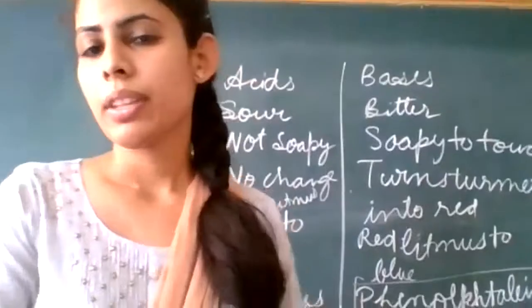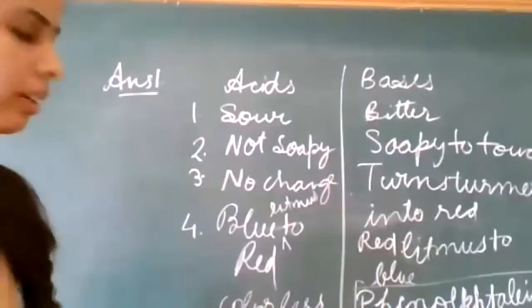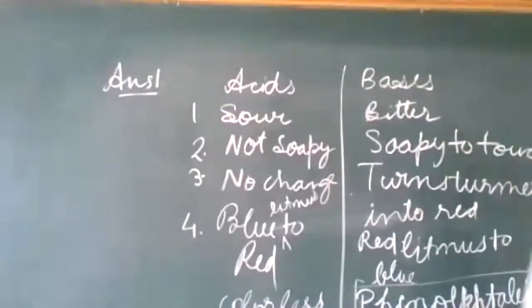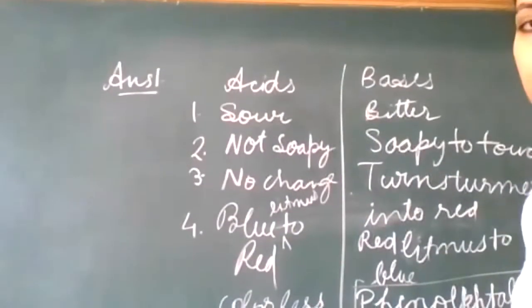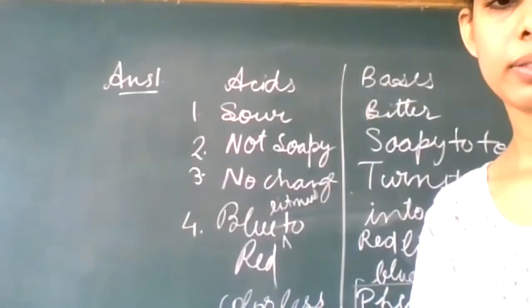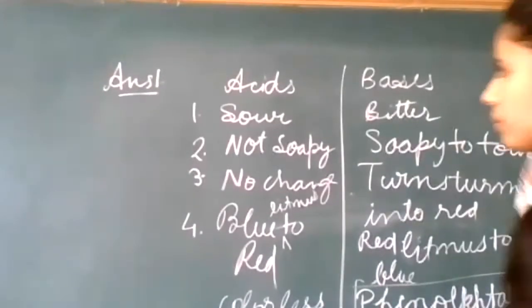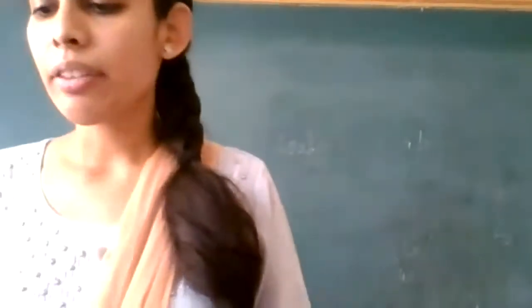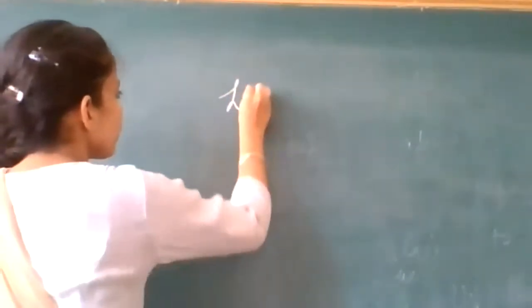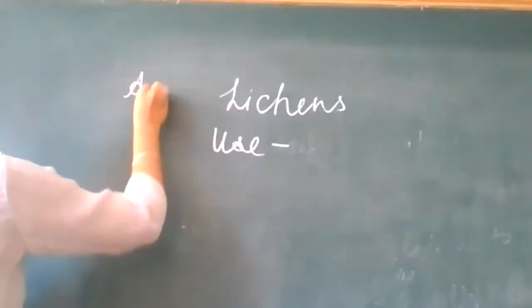Krish, children, from where do we obtain the litmus solution? Very easy. Yes, you can unmute. Ma'am, lichens. Okay, so the answer is lichens. And what is its use? Firstly, you will write that we obtain it from lichens. Then you will write its use.